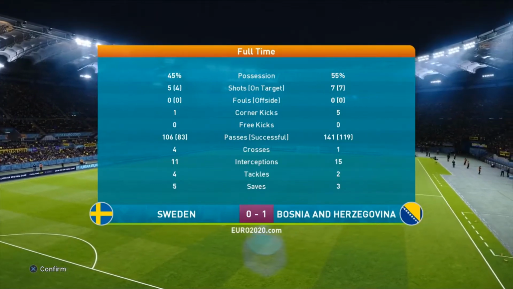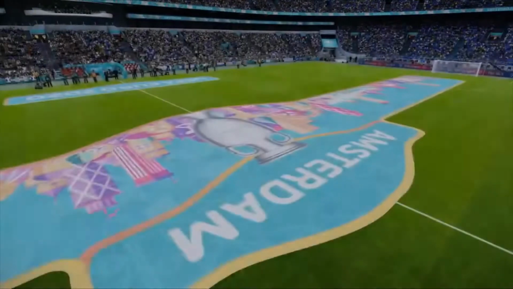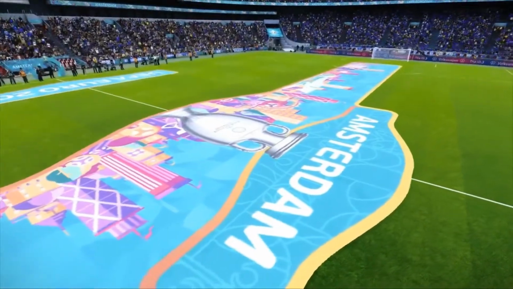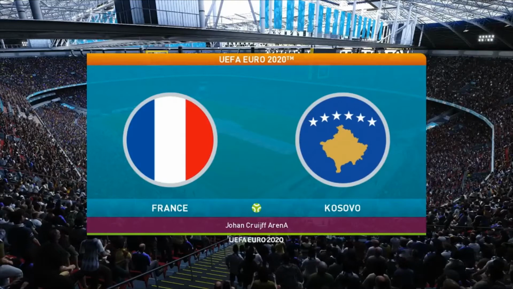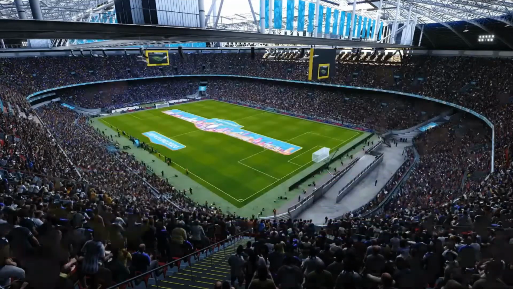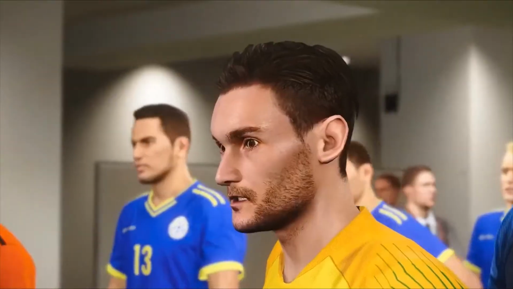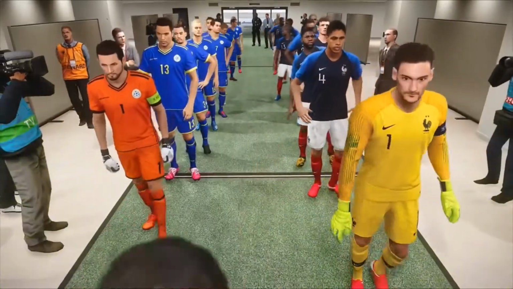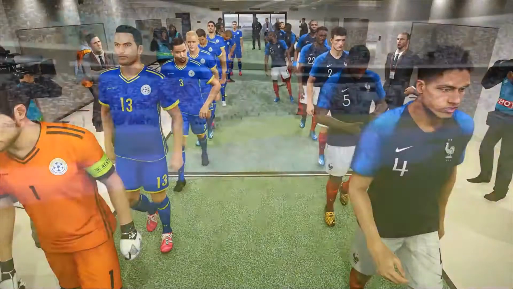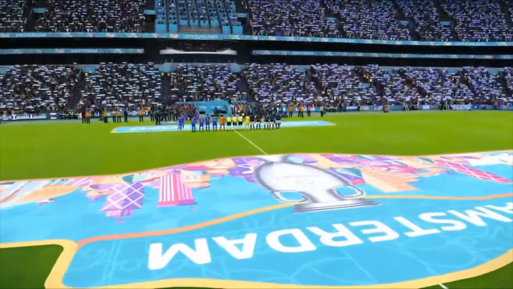They could go through to the next round. The group of death is back. We are here in Amsterdam for the start of match day 2 in Group F, beginning with a game between France and Kosovo. Well, we saw last time that France picked up a 1-1 draw against Germany. I don't think either sides would have been happy at all with one of the biggest fixtures.